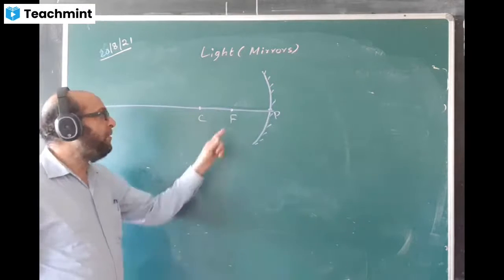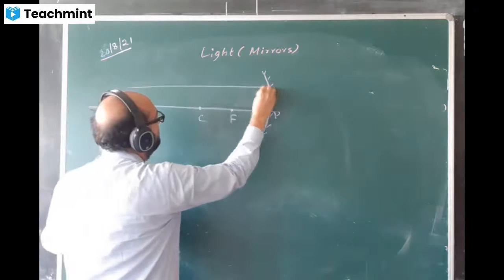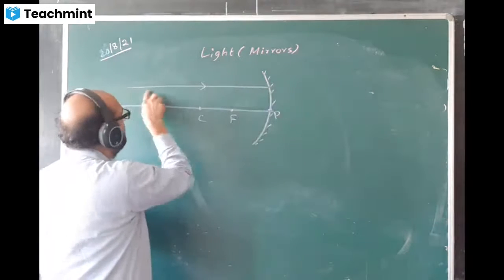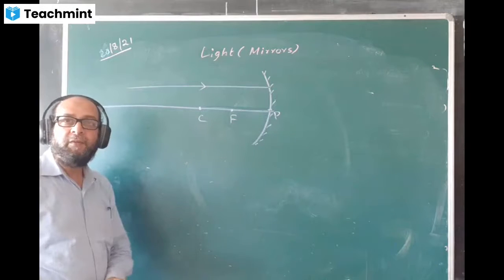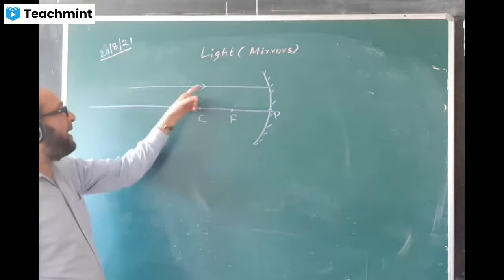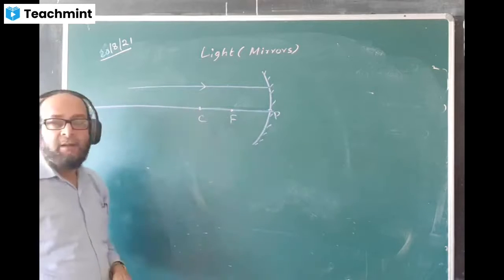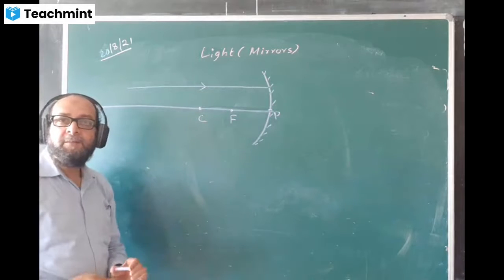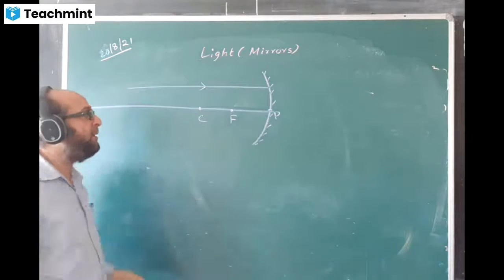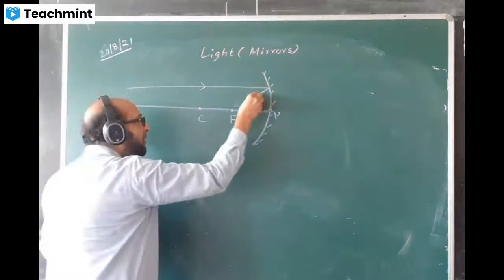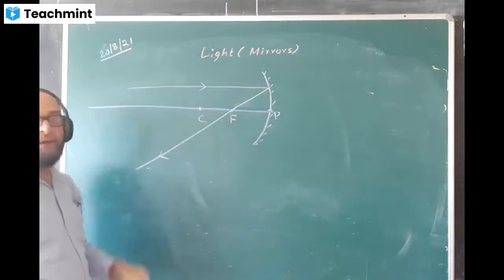Okay, what is the property of F? I take an incident light. This is the incident ray of light. What kind of incident ray of light do we have? We have the incident ray of light parallel to the principal axis. It's coming parallel, no? Any incident ray parallel to the principal axis after reflection from a concave mirror passes through F. This will pass through F after reflection. Reflected ray will pass through F.